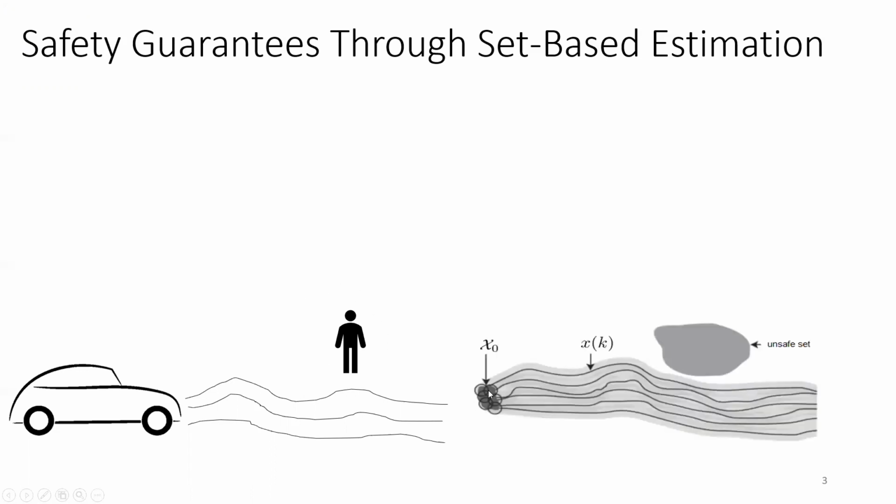We start from the initial set, which is the initial position of the car, and we compute a set that contains all possible trajectories of the car. This set is called the reachable set, given some measurement about the car, and then we check the intersection with the unsafe set. If there is no intersection with the unsafe set, we say that we guarantee safety.